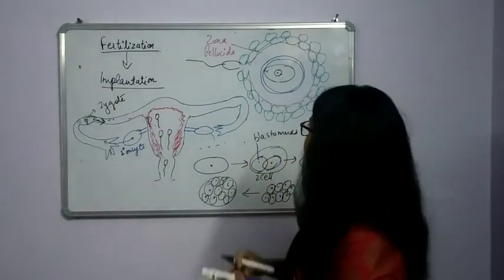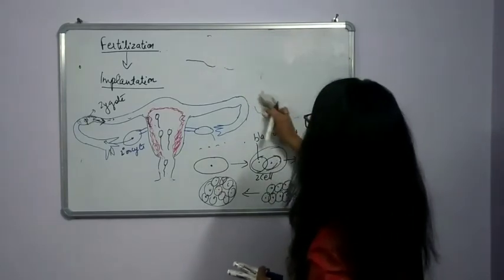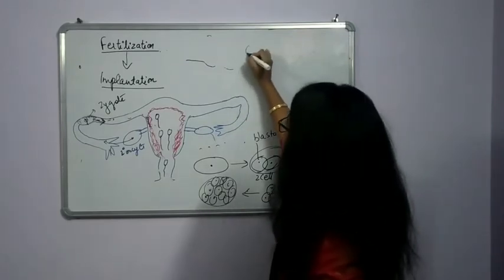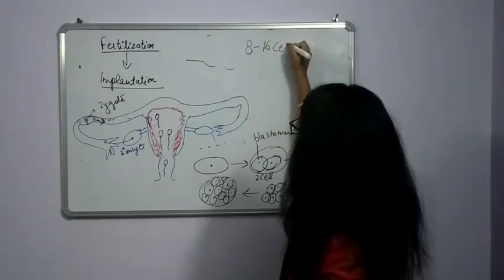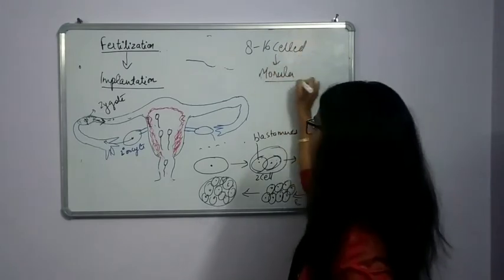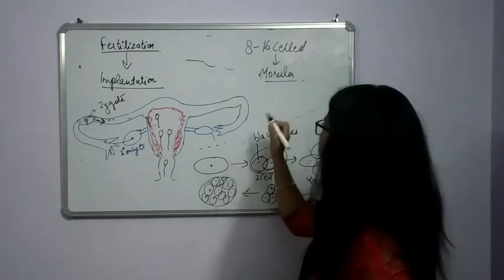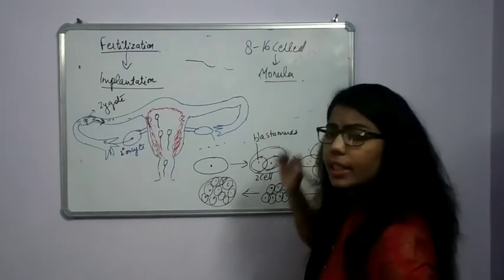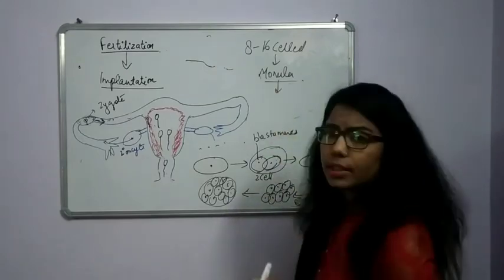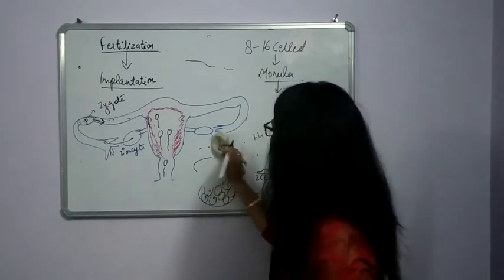So we can wind it up here like this. That 2 cell stage, then 4, then 8. When it forms 8 to 16 cell stage, what will you say? It is a morula stage. Fine. After this morula stage, what will happen? Again there will be formation of a structure. This structure is known as what? Blastocyst. Here I am rubbing it.